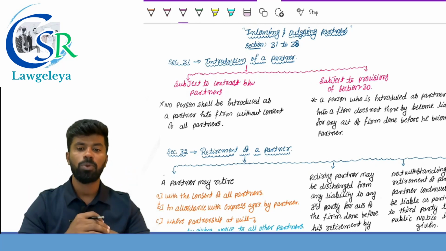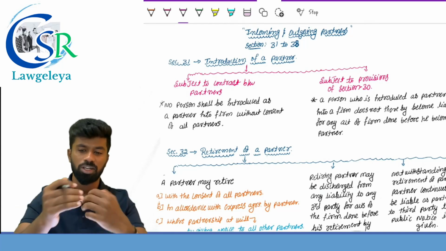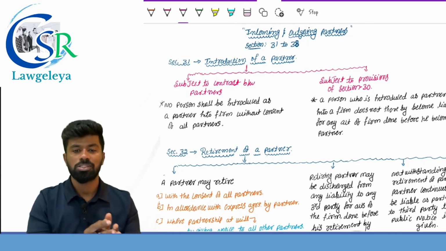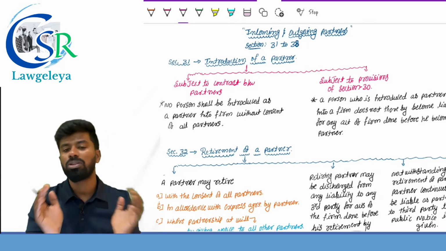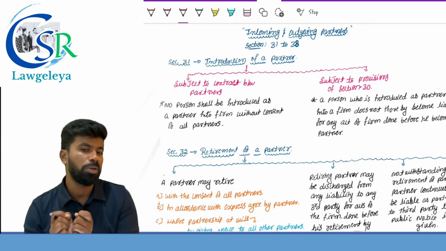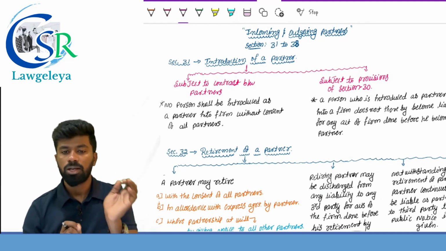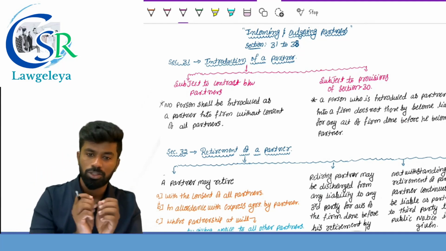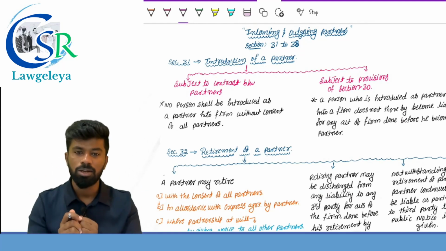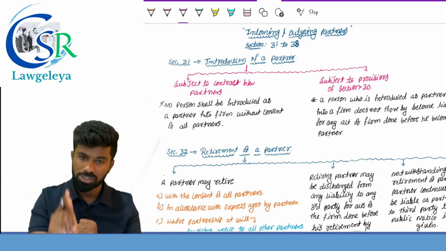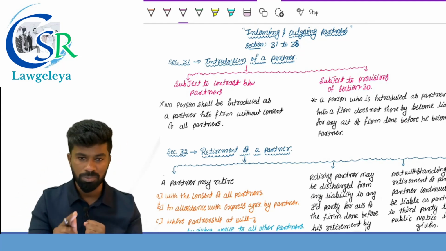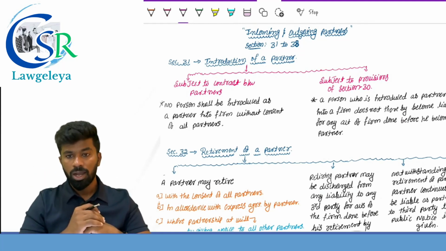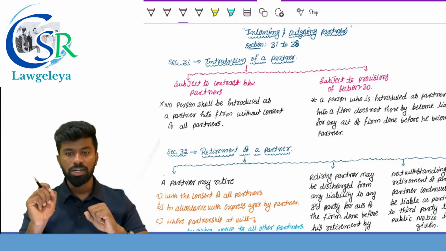Section number 31 provides the provision with respect to introduction of a partner. A partner can be introduced into the partnership firm only with the consent of all the partners. Section number 31 provides that subject to the contract between the partners, no person shall be introduced as a partner into the firm without the consent of all the partners. Means the only way in which a person can become partner of the partnership firm is with the consent of all the partners and by an agreement. And subject to the provision of section number 30.